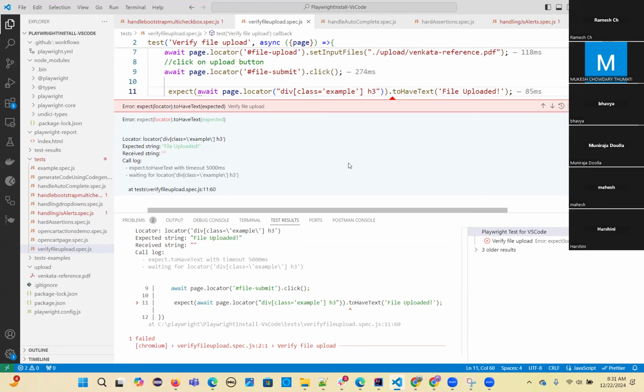Expected to have text. Why is this throwing an error?